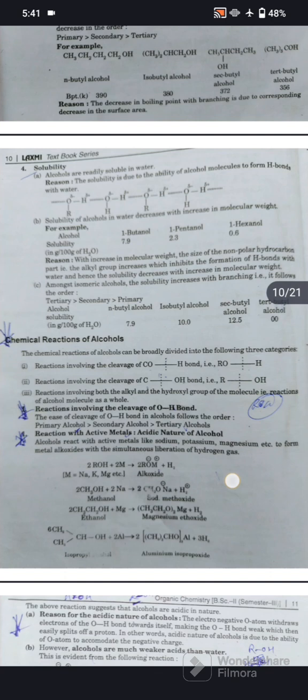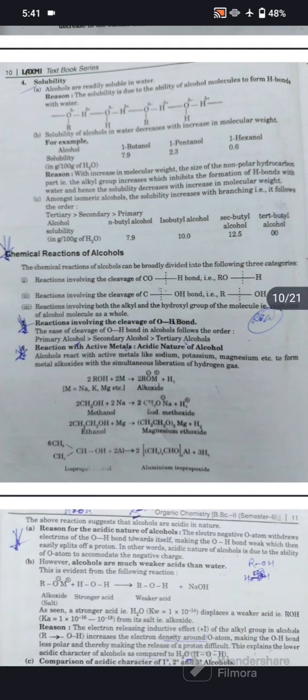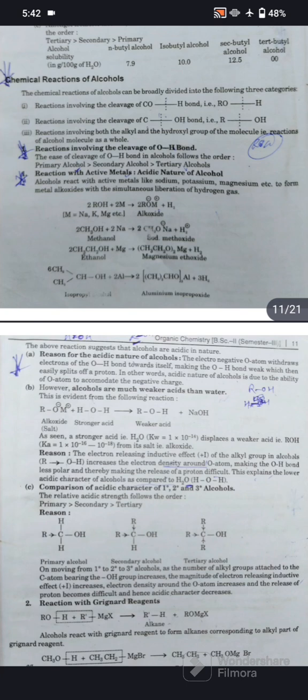First is reaction involving the cleavage of the O-H bond. The ease of cleavage of the O-H bond in alcohol follows the order primary, secondary, tertiary. The reaction with active metals shows the acidic nature of alcohol. Alcohol reacts with active metals like sodium, potassium, magnesium to form the metal alkoxide with the simultaneous liberation of hydrogen gas. Now we see in the reaction, methanol reacts with sodium to form sodium methoxide with the release of hydrogen gas. The above reaction suggests that alcohols are acidic in nature.